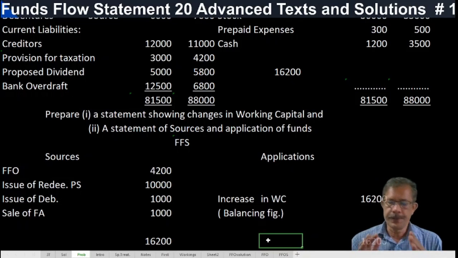The important point here is always write your assumptions, and they always form a part of your answer. If provision for taxation is treated as non-current, then this balancing figure will change. Very important.